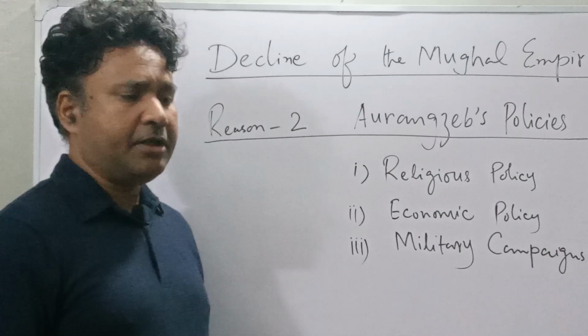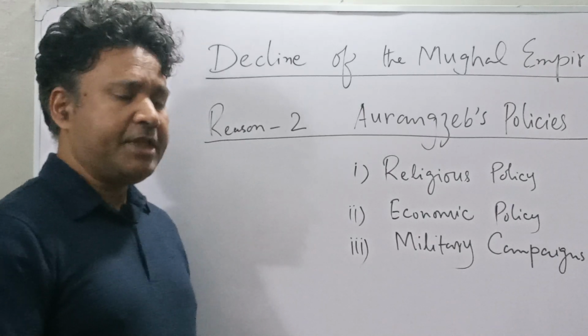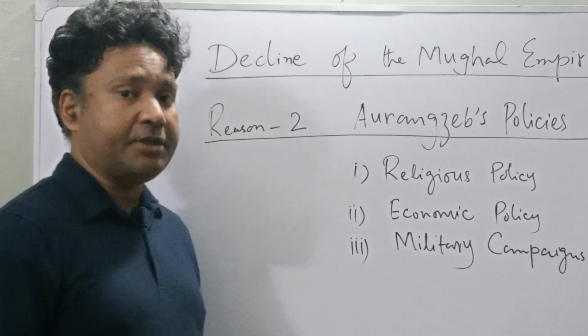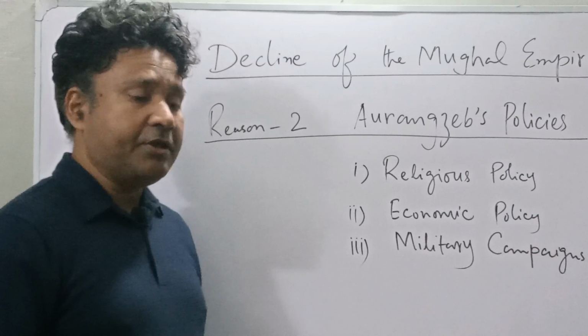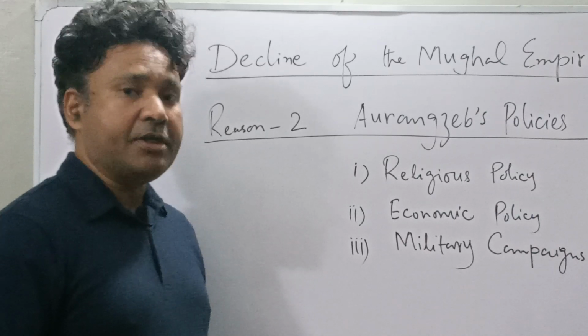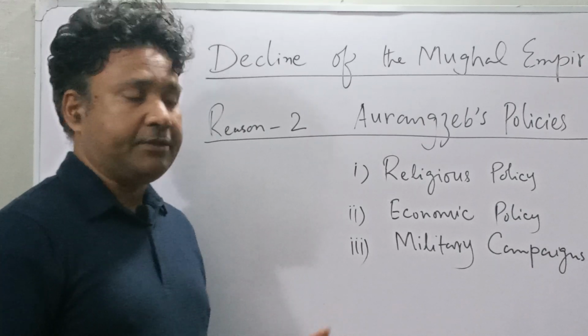In the year 1659, this was the year of the second coronation of Aurangzeb. After this coronation ceremony, Aurangzeb started introducing policies on the basis of Islamic orthodoxy.